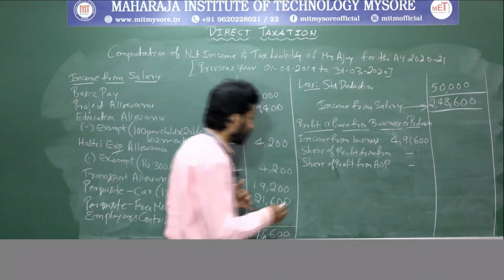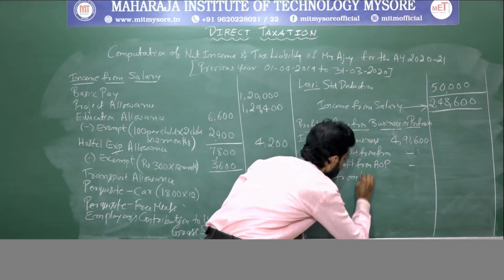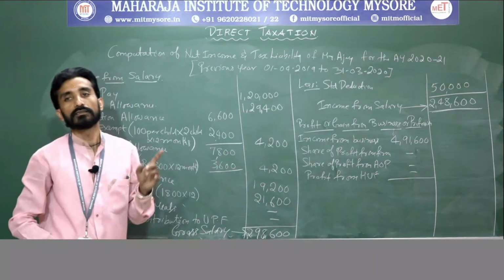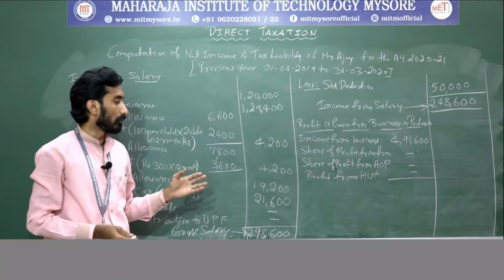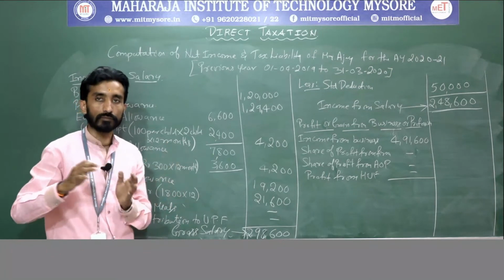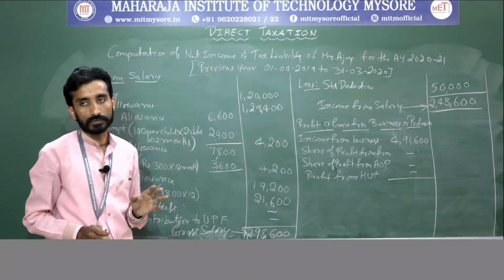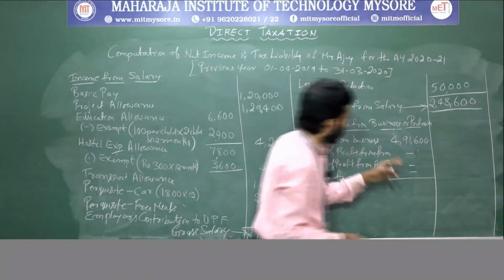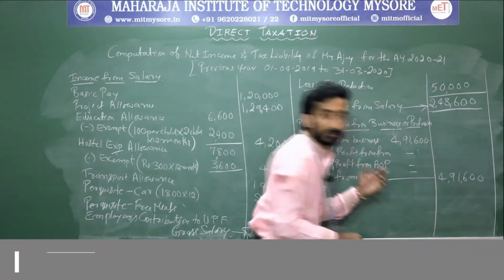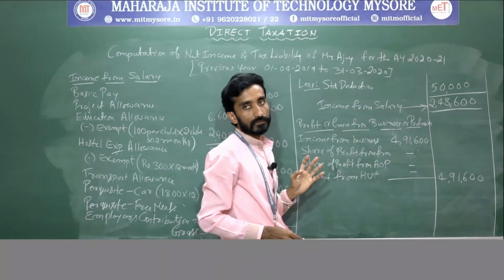Next, profit from HUF. That will also be considered as nil because it will be separately calculated. Means the computation of Hindu undivided family will be done separately. So here we will not consider it when we are computing for individuals. Clear? So 4,91,600 itself is income from your profit and gains from business or profession.